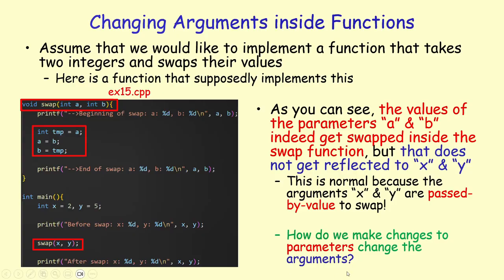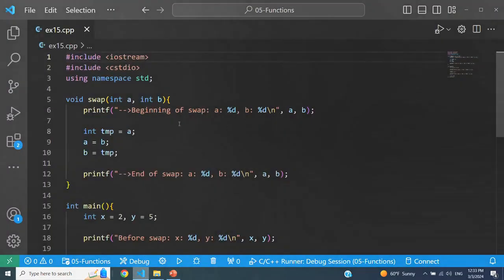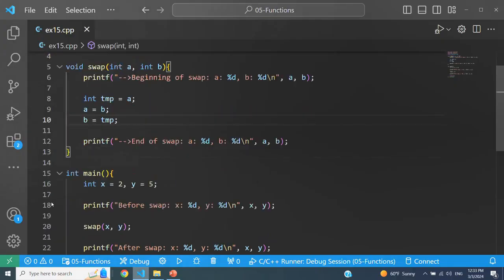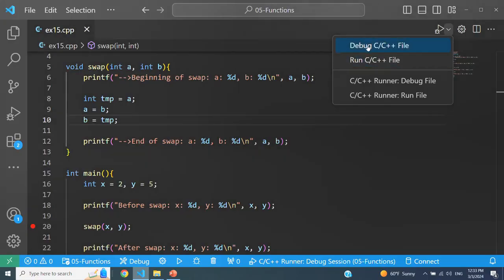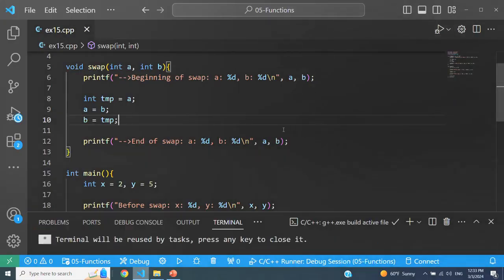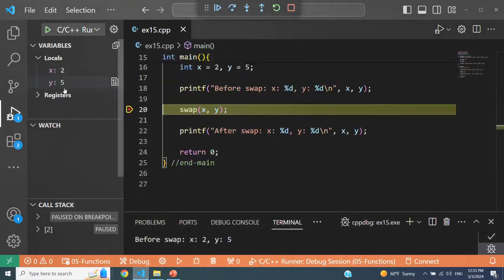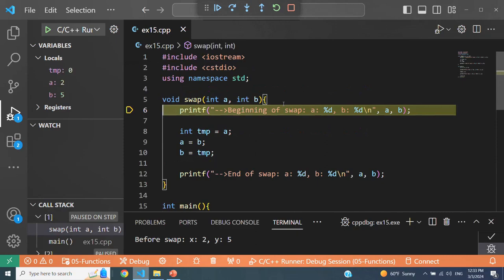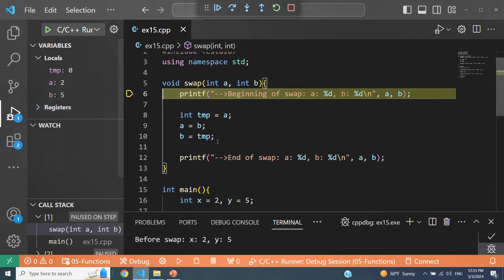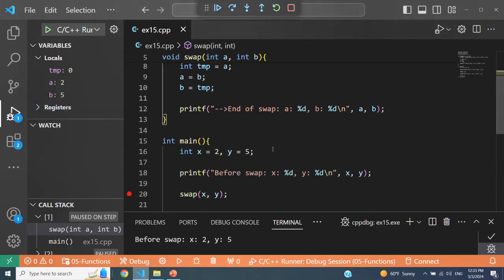Before we go into how we make that possible, let's execute this example 15, just to see that the changes that we make to the parameters do not change the arguments. So let me put a breakpoint in here again, and go step by step. This is example 15. So let's come here. Again, look at x and y, 2 and 5. Now I'm going into swap. So A and B now are two different variables, and their values are 2 and 5, because that's what we passed from the original calling context.